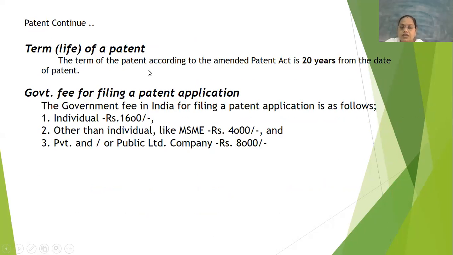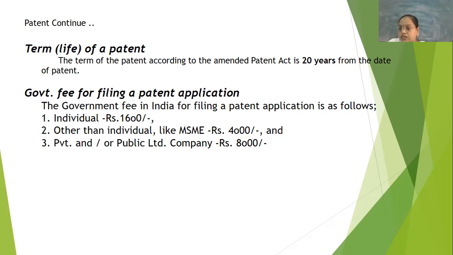Next, what is the time or the lifespan of a patent? From the date of filing our patent, your patent right is for a period of around 20 years, according to the Amended Patent Act.